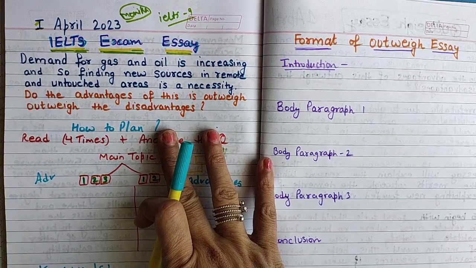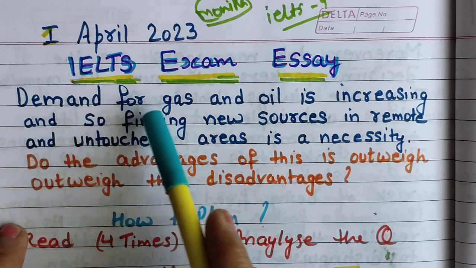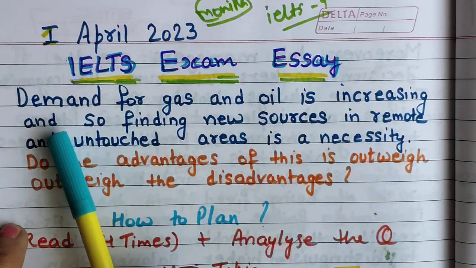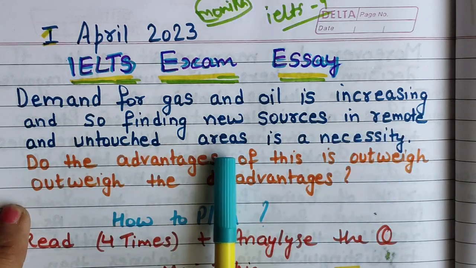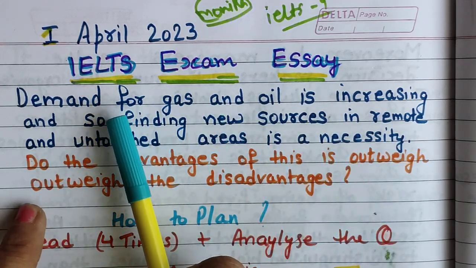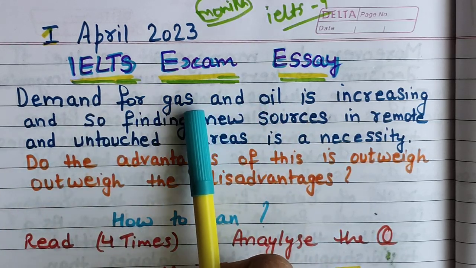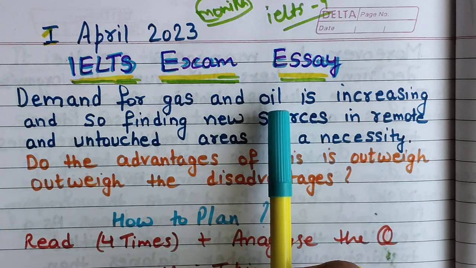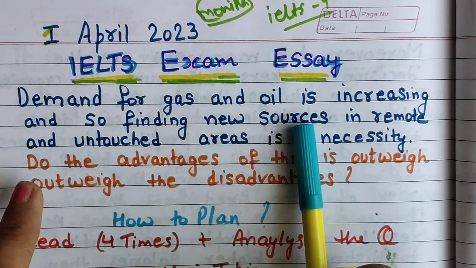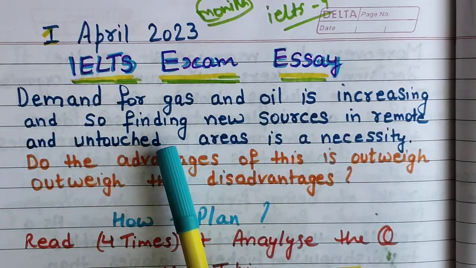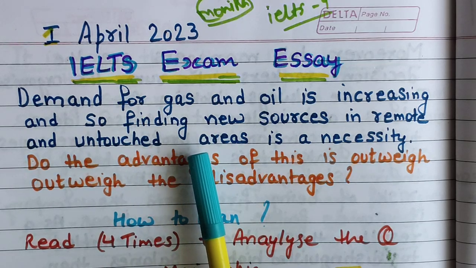Let's start it. So yes, this is the question statement. Let's read it. Demand for gas and oil is increasing, and so finding new sources in remote and untouched areas is a necessity. So what they want to say, demand for gas and oil, gasoline, natural gas and crude oil, petrol, diesel, everything is increasing, as you know, in every country. So finding new sources in remote and untouched areas, in far-flung areas, in different parts where no human activity is there, is a necessity.